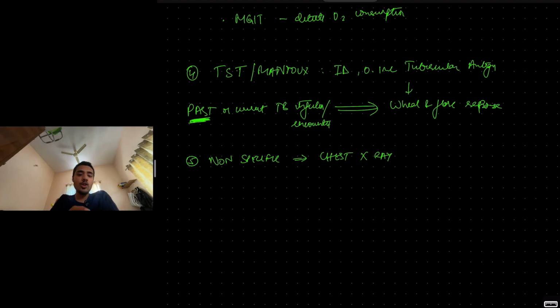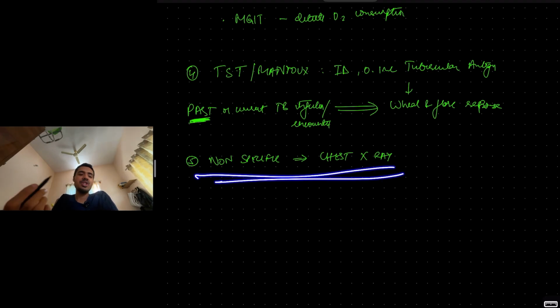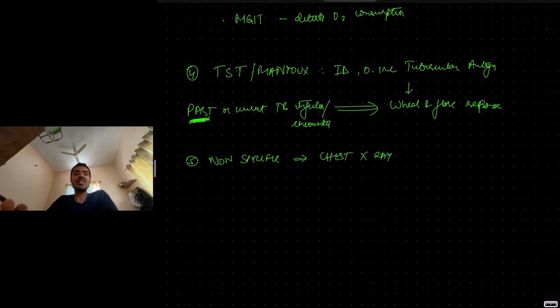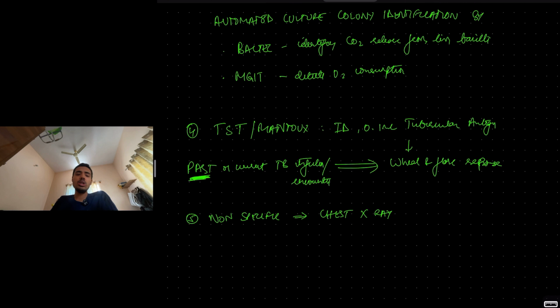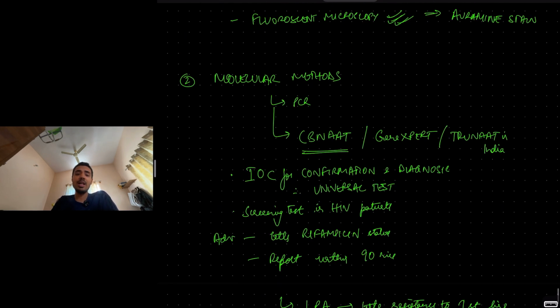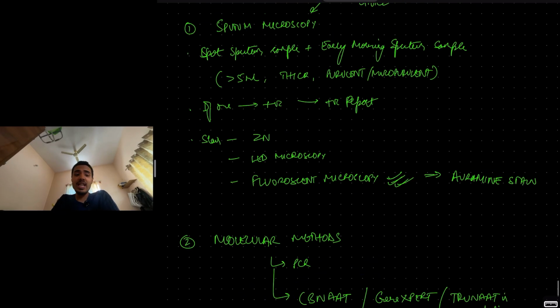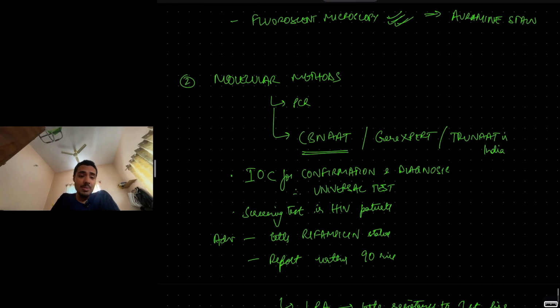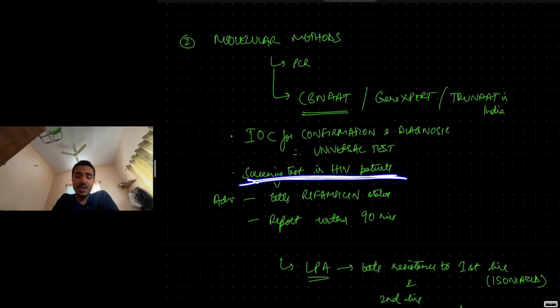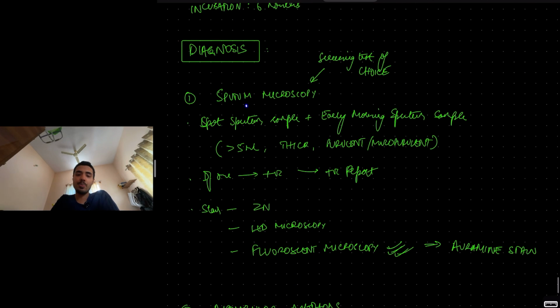You also have non-specific findings like chest X-ray, which can be done on a routine basis as a screening method as well. So these are all the diagnostic techniques. Remember that the investigation of choice for confirmation diagnosis is CBNAAT. It is a universal test. CBNAAT is also the screening test in HIV patients. HIV patients will directly go for CBNAAT. We won't do sputum microscopy. Otherwise, the screening test of choice is sputum microscopy.